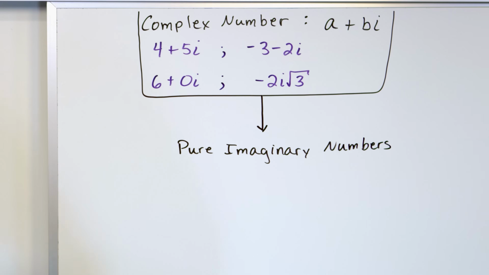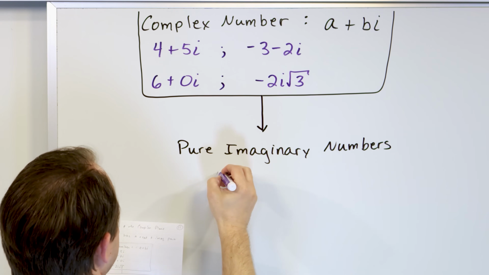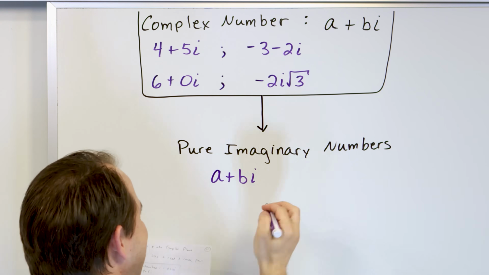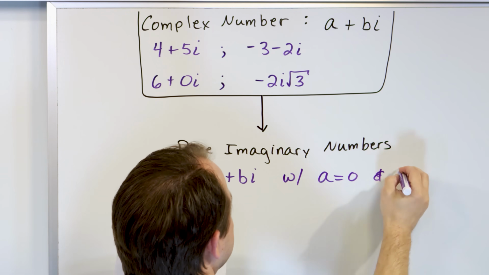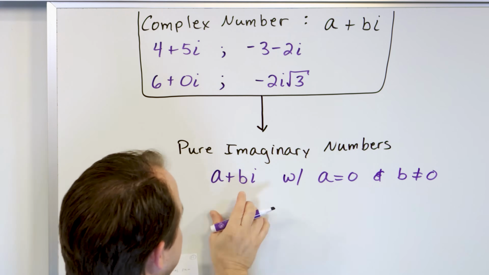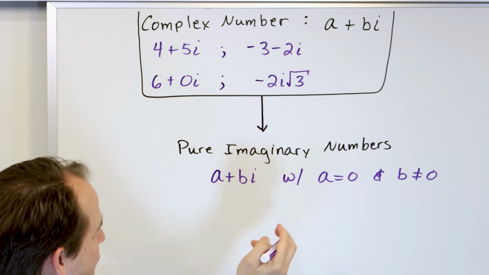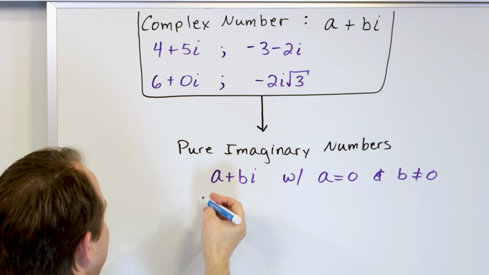Pure imaginary. Those are numbers with basically just i, right? And so what kind of examples would that be? Well, it's going to be, for instance, a plus bi, which is the general form of a complex number, however, with a set to 0 and b not equal to 0. In other words, it's a complex number where we set the real part to 0, and then this part is non-zero. So to give you some concrete examples of that, we know what these guys are.